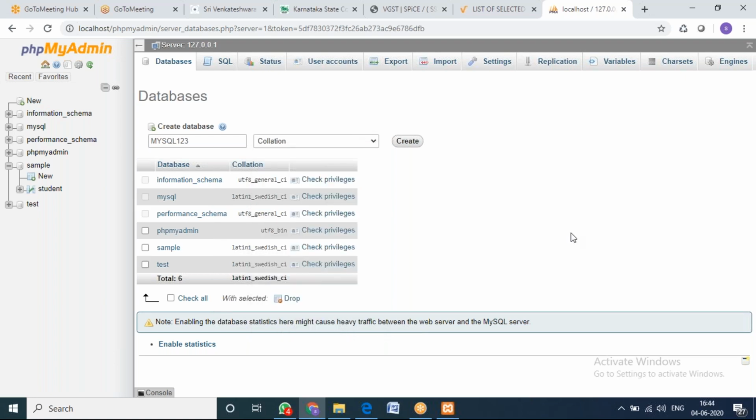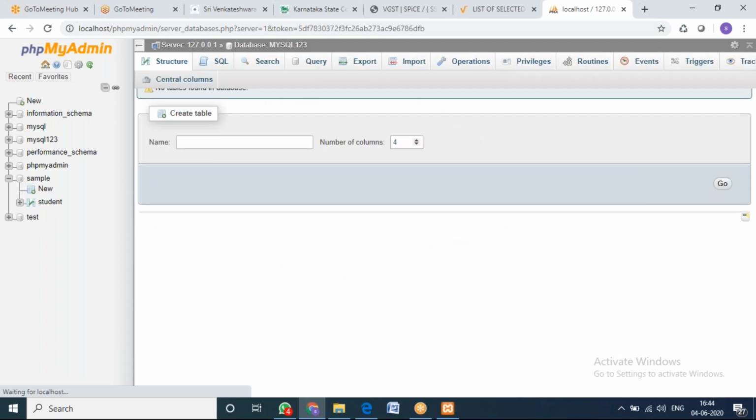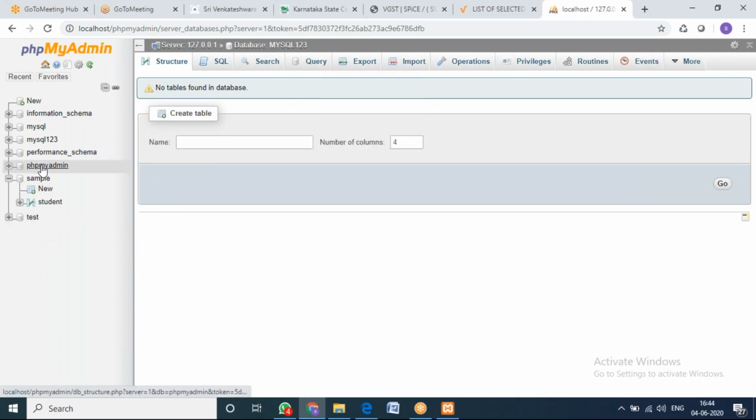So whenever there is a requirement, we will give from the program side. See, collations we are not going to give here because the collation will be done from the program side also. So if you want to create a database, click on new. You will get the name of the database you need to give, then create. So the database has been created. Yeah, you can see here, database has been created.